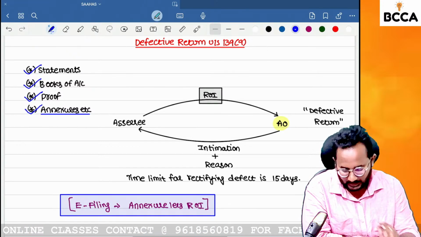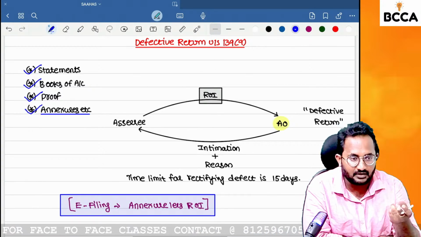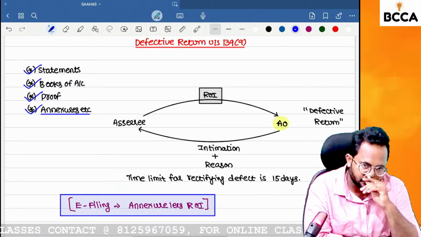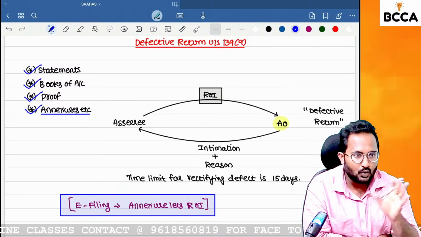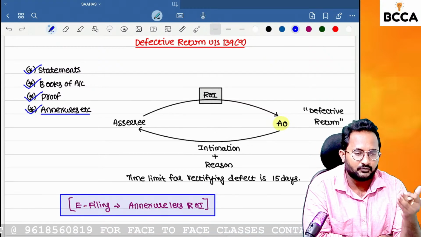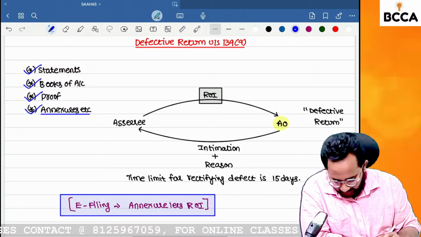So what is that, ma'am? If the tax audit is conducted, you have to attach the what, ma'am? Tax audit report. Otherwise, your return will be treated as what, ma'am? Defective return. Generally, in individual cases, there is no need to attach any proofs for claiming the deductions.